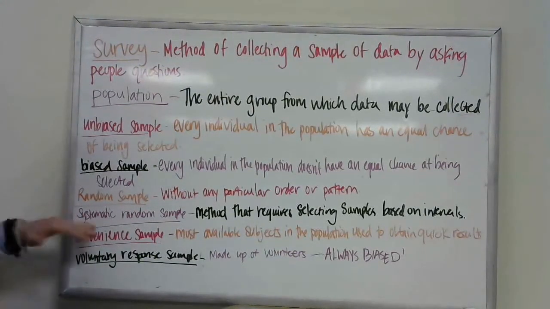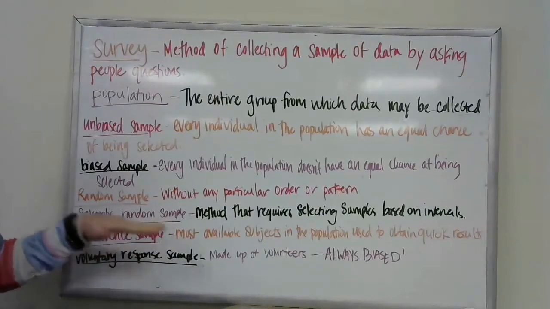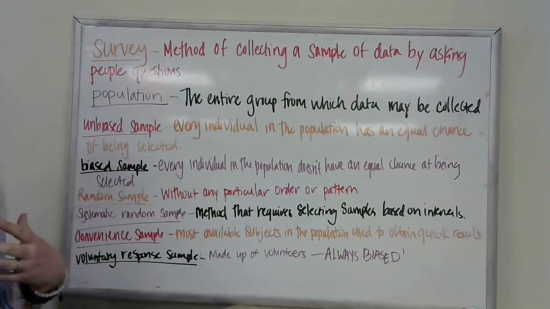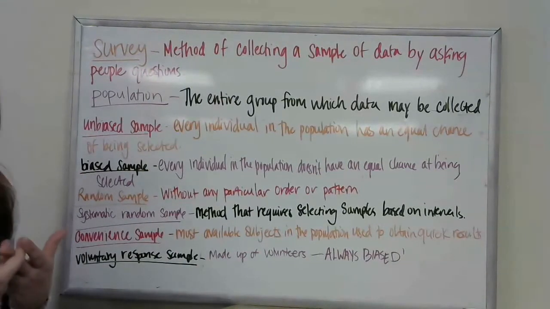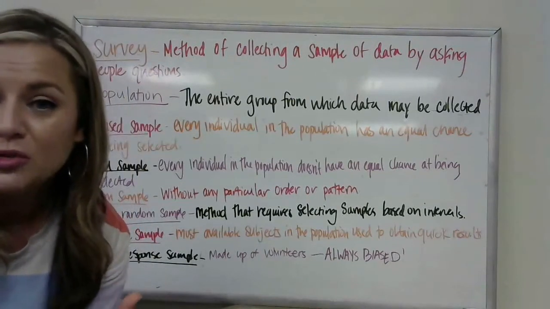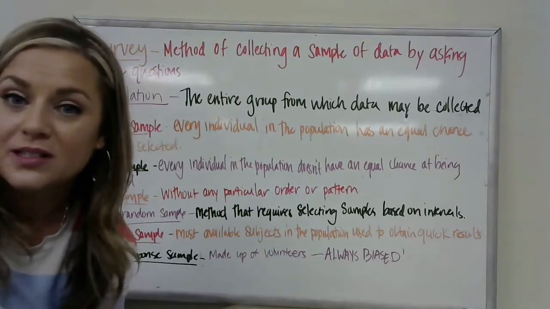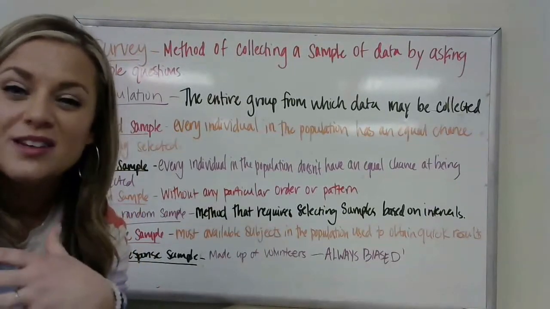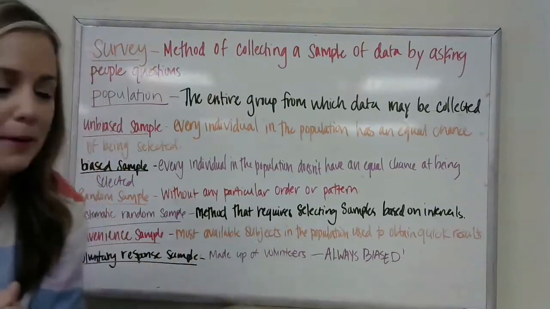A convenience sample uses the most available subjects in the population to obtain quick results. Like say I had to do a survey and I just asked the people in my second period. That's convenience. They're right there, right? So it's not a true example, okay?